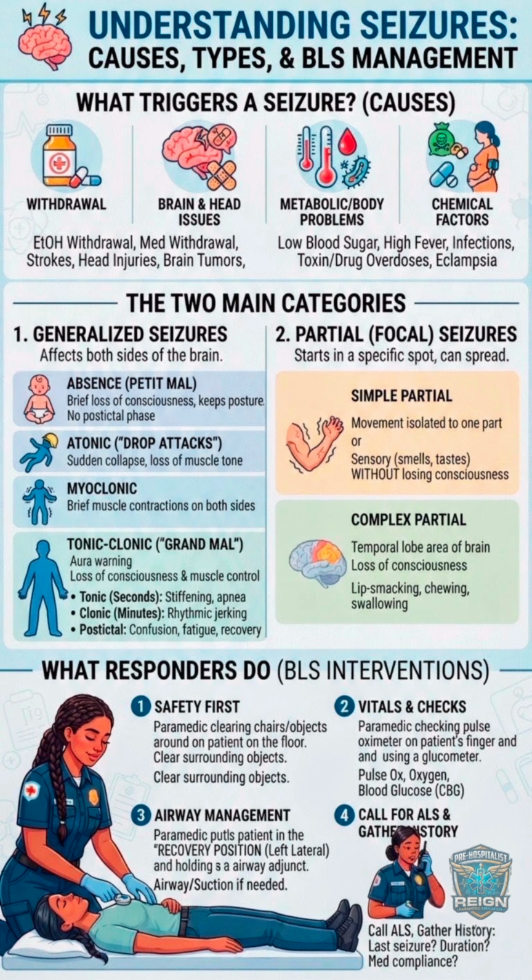The two main categories. Seizures are generally split into two main buckets: generalized, affecting the whole brain, and partial, starting in a specific spot, though they can sometimes spread and become generalized. 1. Generalized seizures. These affect both sides of the brain and come in four main types.